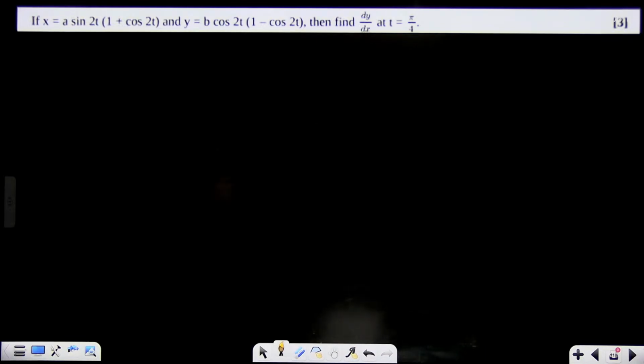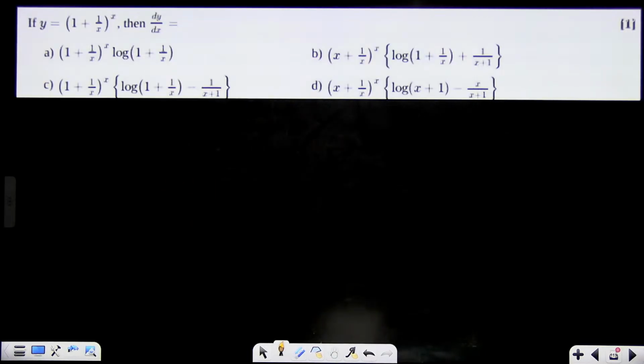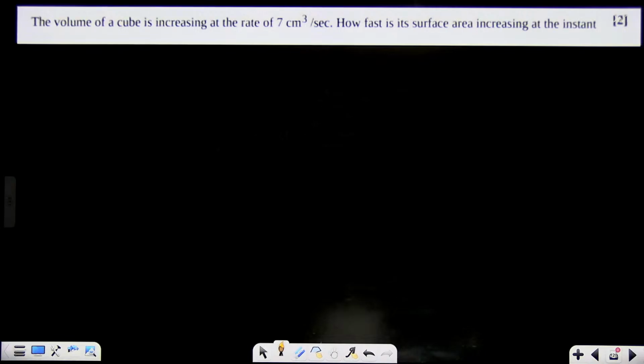This one, parametric, dy by dx is equal to dy by dt upon dx by dt. That only you have to apply and find dy by dx at t equal to pi by 4. These are all important questions.